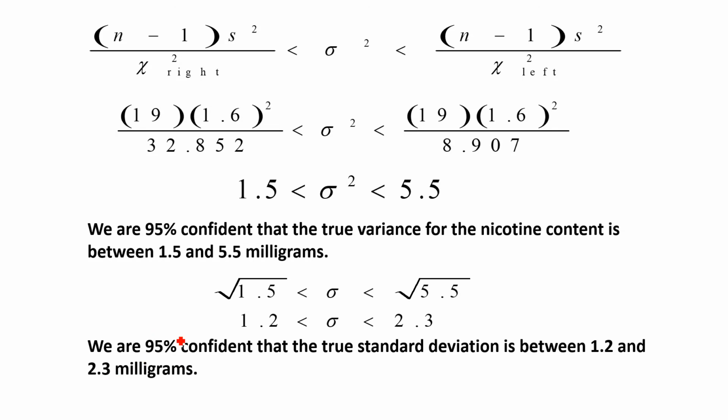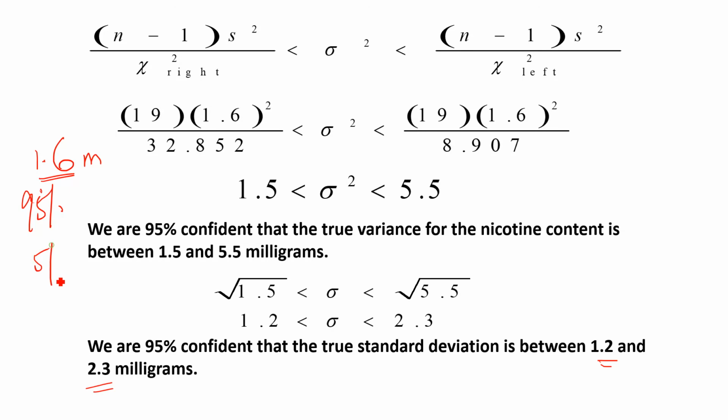We are 95% confident that the true standard deviation is between 1.2 and 2.3 milligram. The sample was 1.6 milligram. On the basis of the sample, we said we are 95% confident that the population standard deviation is also 1.6, right?